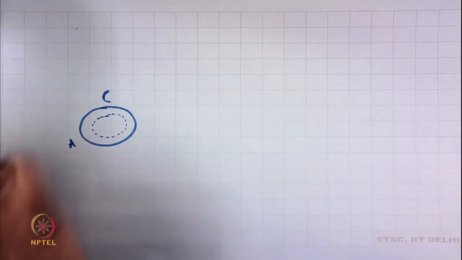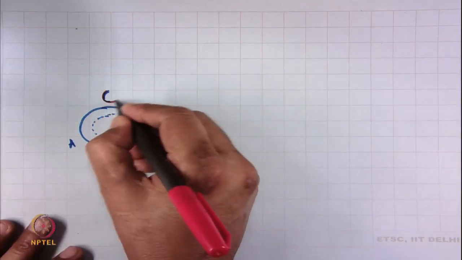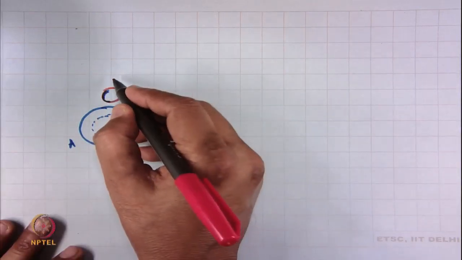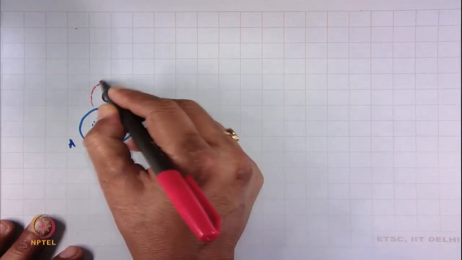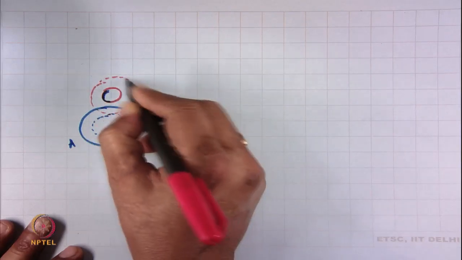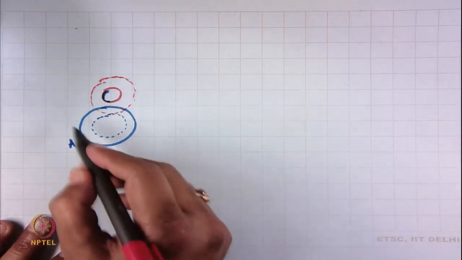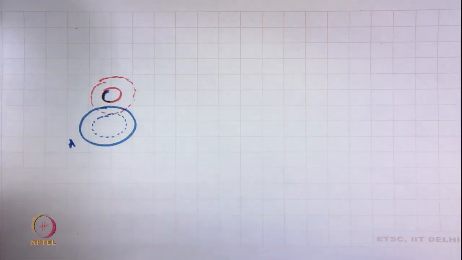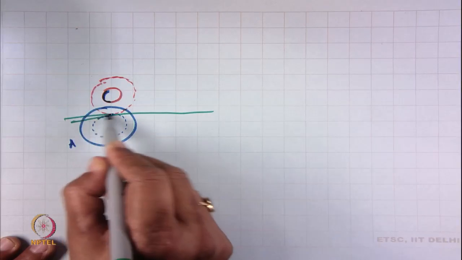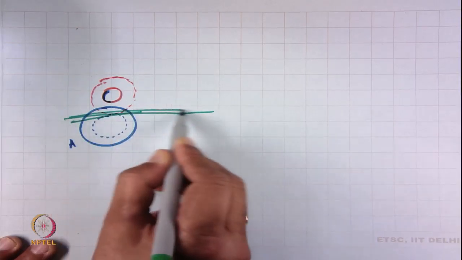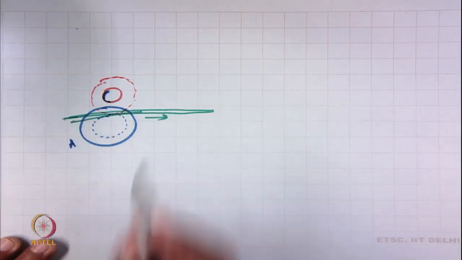So, the top roller I am drawing with a red color, and which is flanged. Okay. And material moves through in between this. This material is moving.